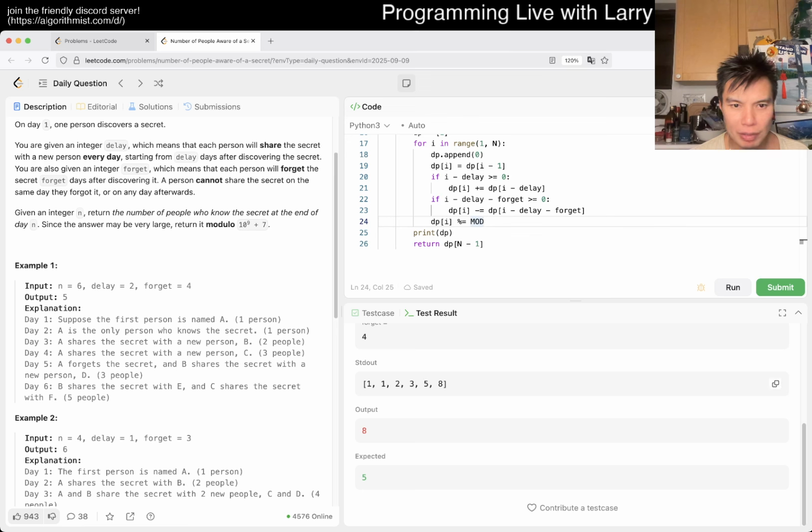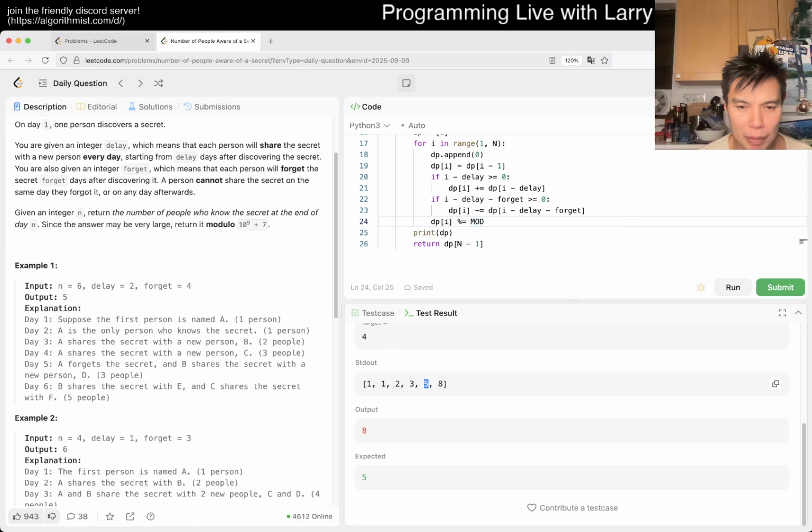Okay, so day 1, 1, 2, 3, and then the next one. So this one should be 3, is what they say. This one is the number of people who knew the secret plus the new one, so that's 3.